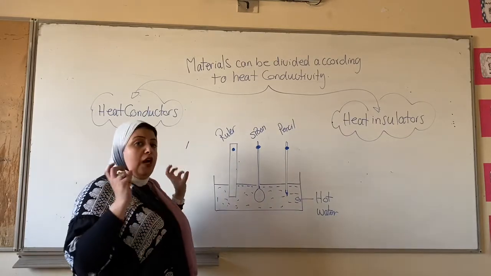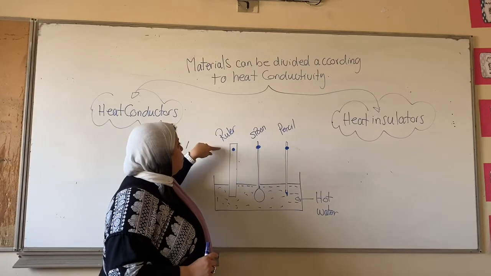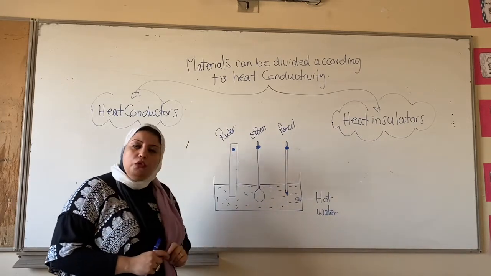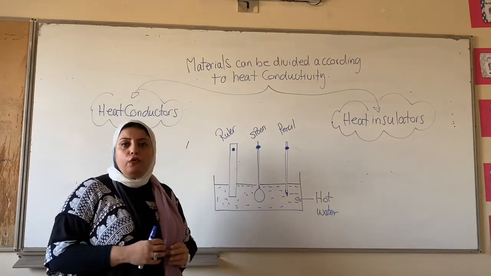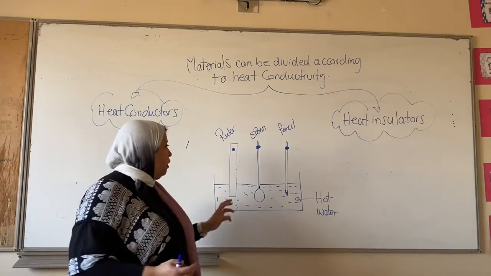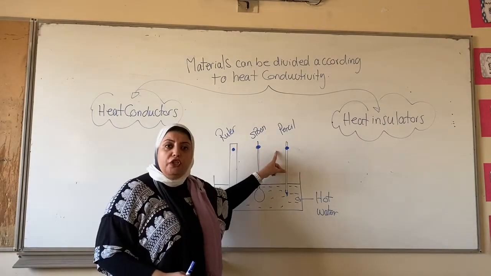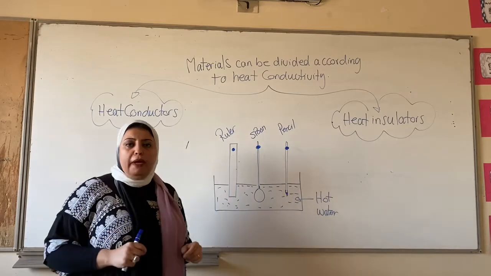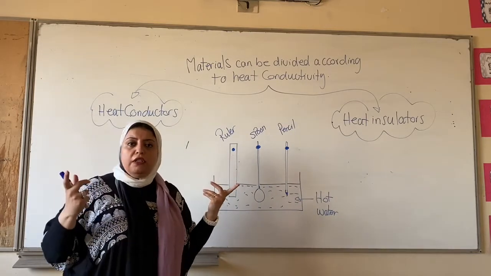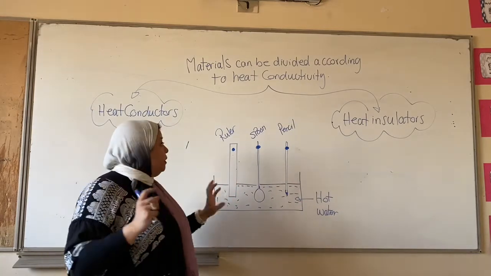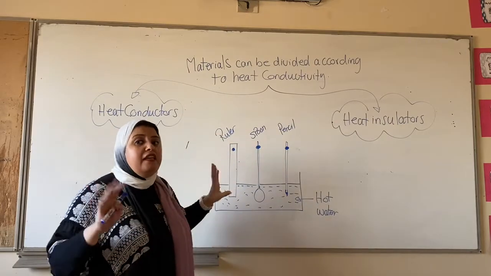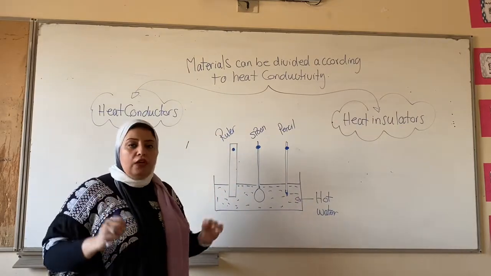Then, what about the other two buttons stuck onto the ruler and my wooden pencil? They will not fall down. Why? Because the wax by which they are stuck didn't melt. Why didn't it melt? Because it didn't gain heat. It didn't get hot.